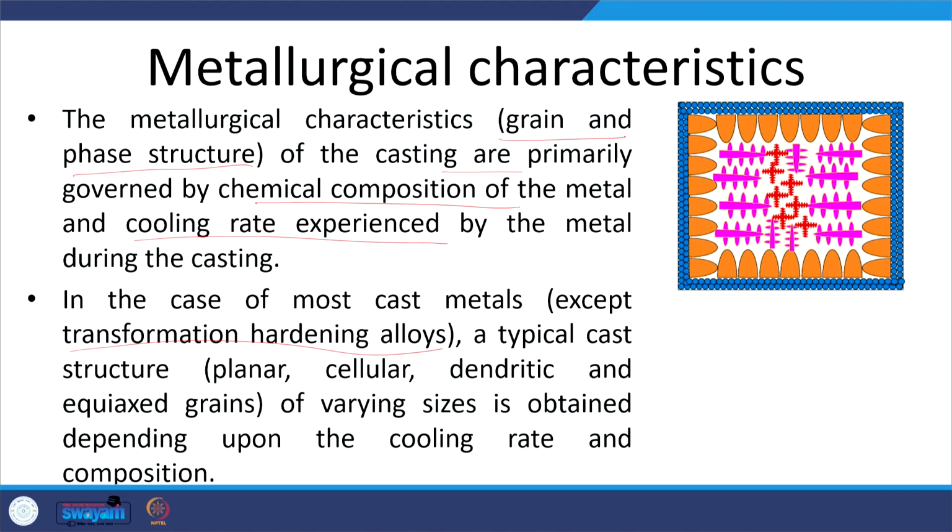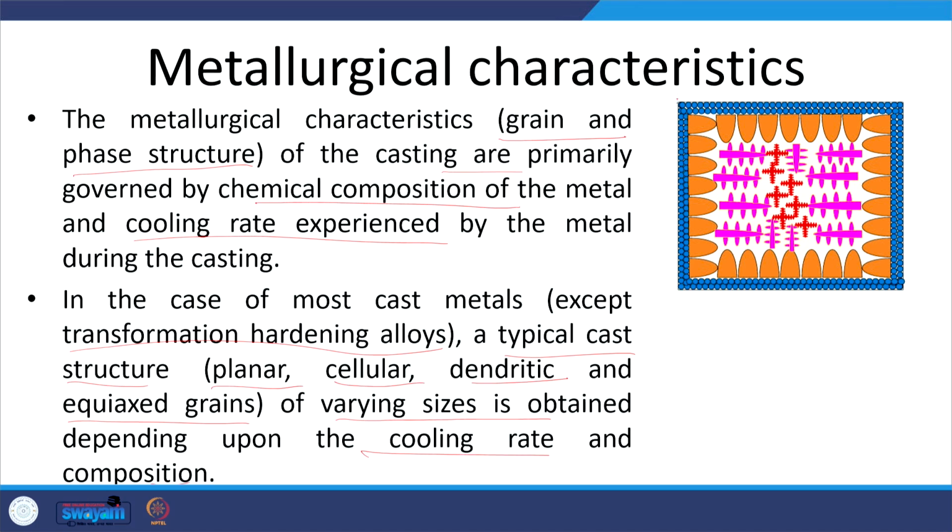Initially there will be one phase, then after cooling down to the room temperature, depending on the cooling rate, we may have different kinds of phases. So, in most of the cast metals where there is no transformation hardening, a typical cast structure in the form of planar, cellular, dendritic and equiaxed grains is observed, of varying grain sizes depending upon the cooling rate and the composition.